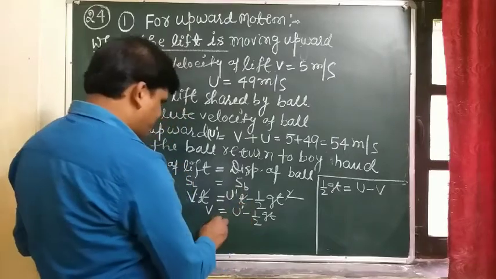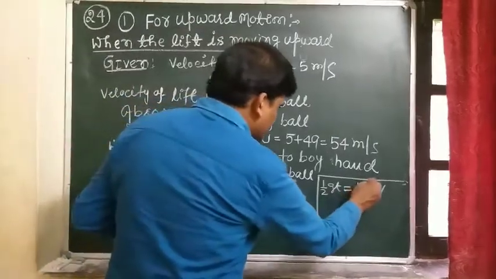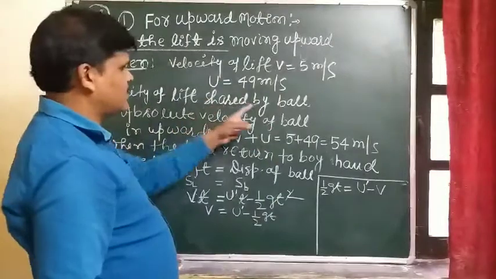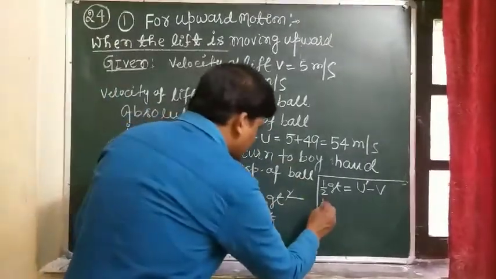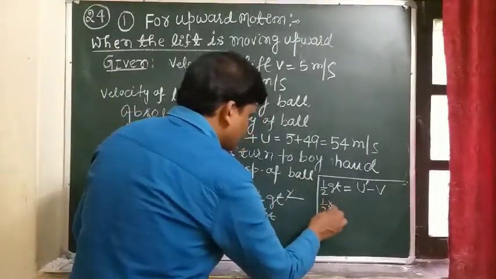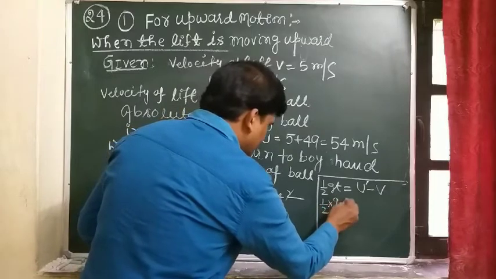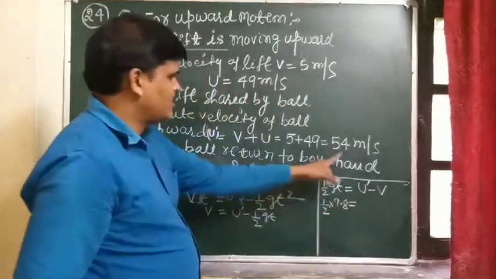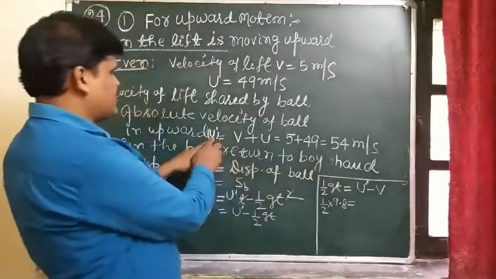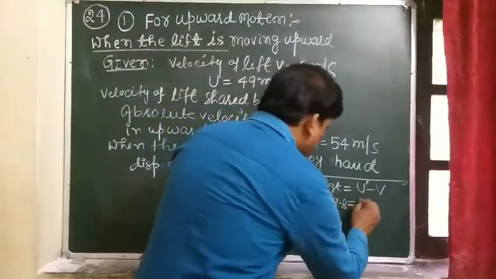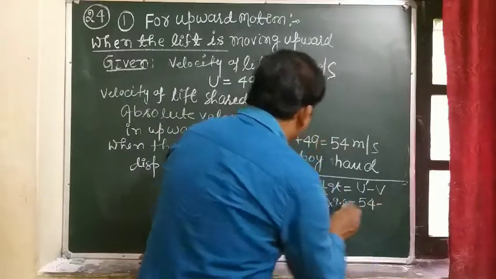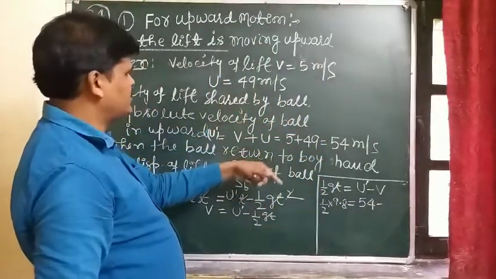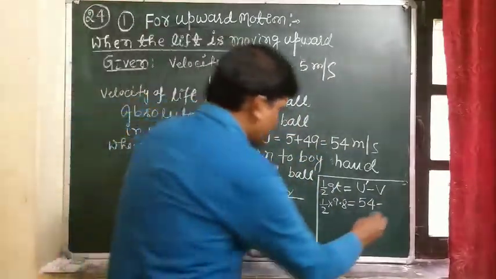So u dash is the absolute velocity of the ball in the upward direction, and put the value of half g as 9.8, and u dash as 54 minus V, the velocity of the lift, which is 5.